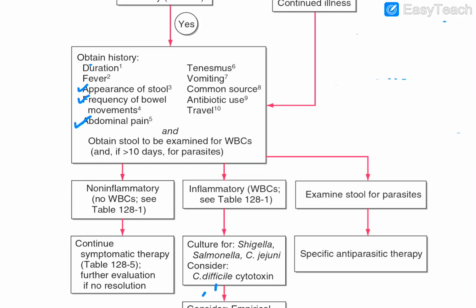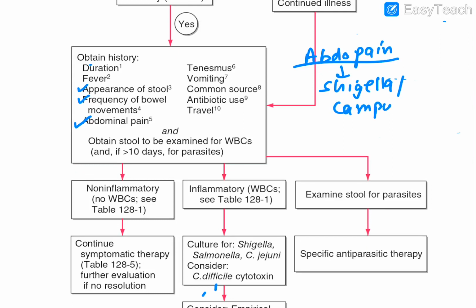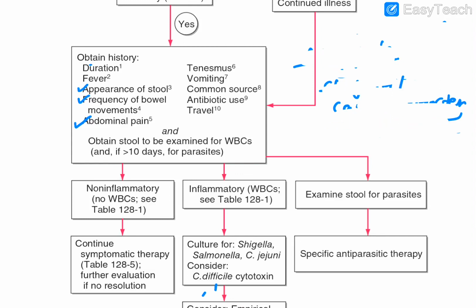Then the abdominal pain. Abdominal pain obviously suggests what? That this is the infection of Shigella, Campylobacter. All these characteristically associate with abdominal pain. Shigella and Campylobacter. So this is also an important entity to remember: abdominal pain associates with Shigella and Campylobacter infection.